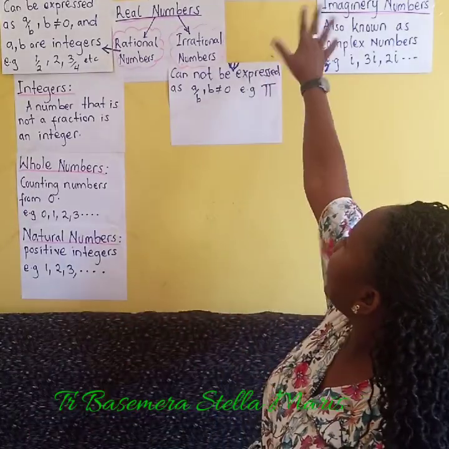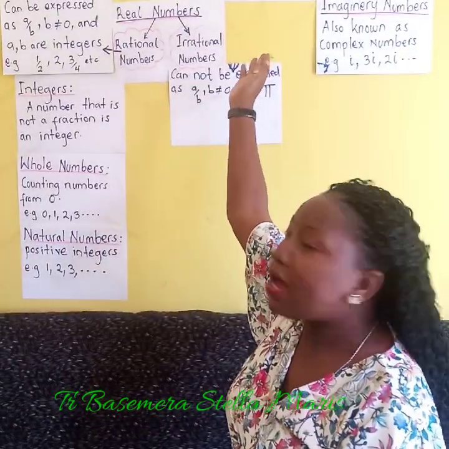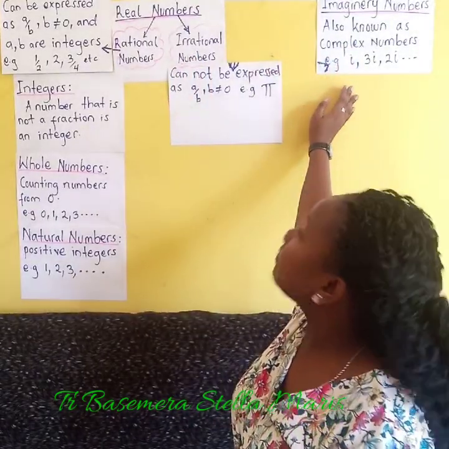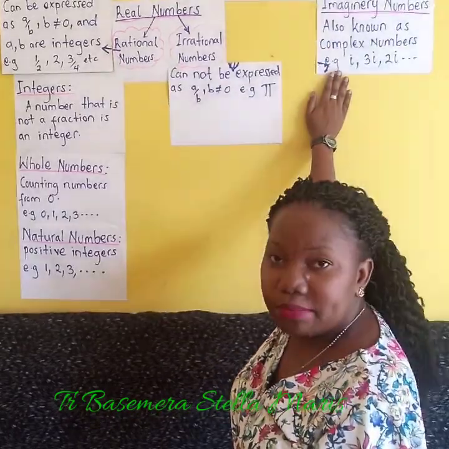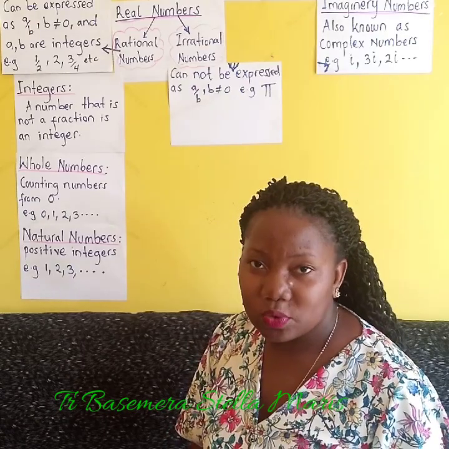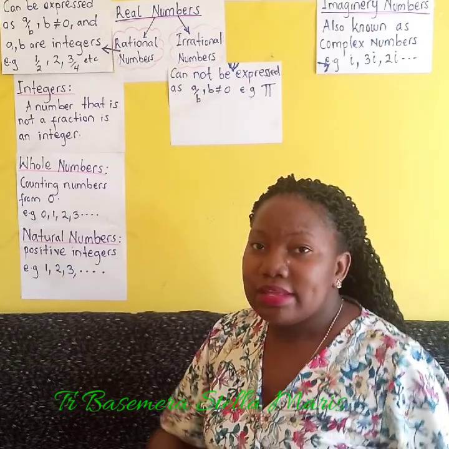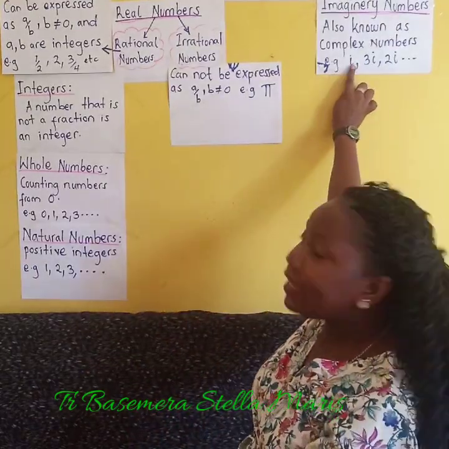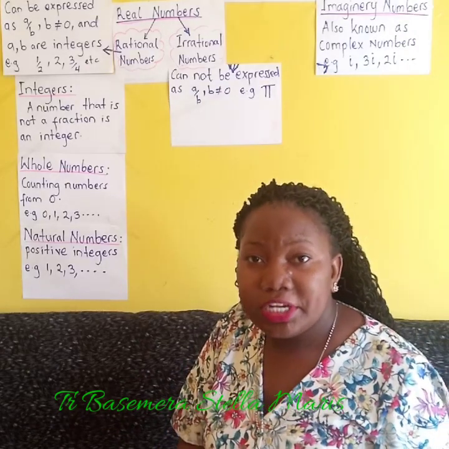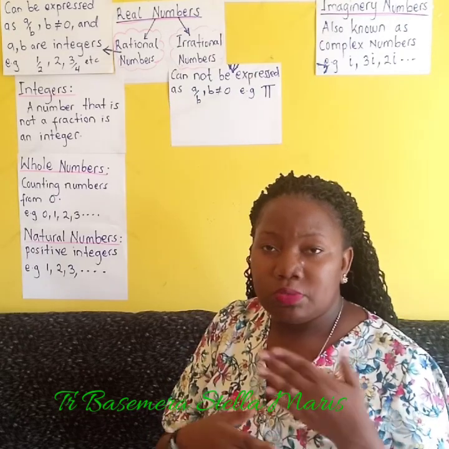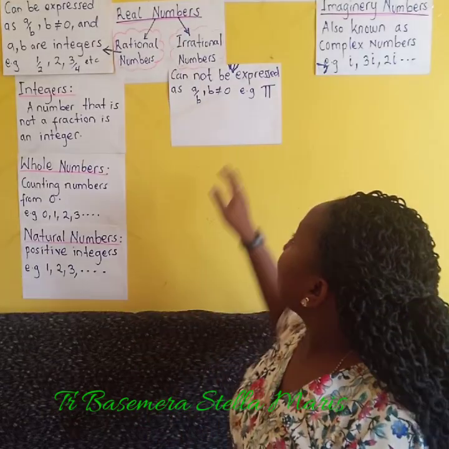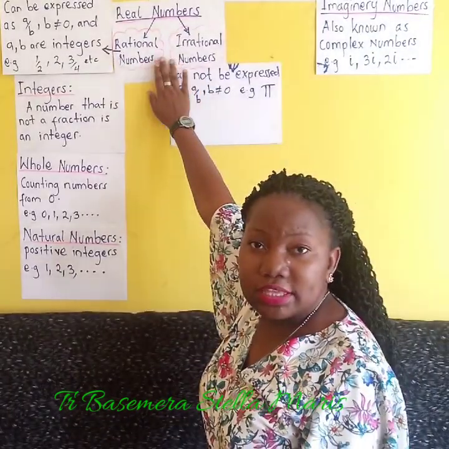Okay, so we have the number systems. Under the number systems, we have the real numbers and the imaginary numbers. Now, under the imaginary numbers, we have what we call the complex numbers. The complex numbers are the ones that have i, 3i, 4i. That i is to show that they're imaginary numbers. The i is equal to the root of -1. Now, our main interest is in the real numbers.